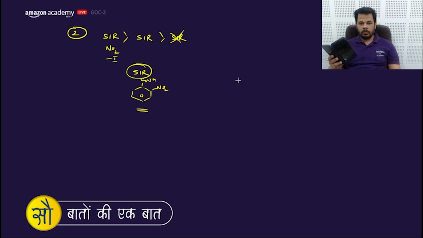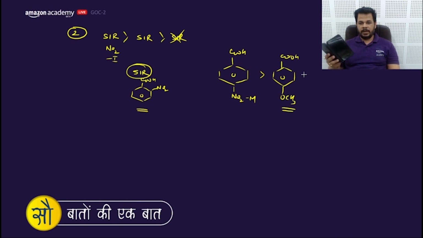Okay, NO2. The third one is C double bond OH, and this is NO2, which will show what? Minus M. Minus M increases the acidic strength. Then the carboxylic acid with OCH3. OCH3 has a relatively less plus M effect compared to the OH, so this is absolutely correct.